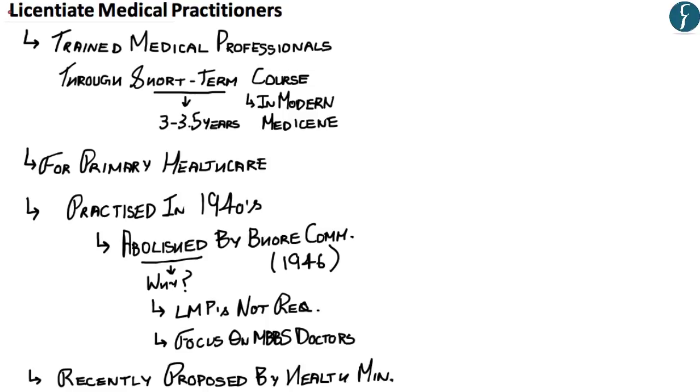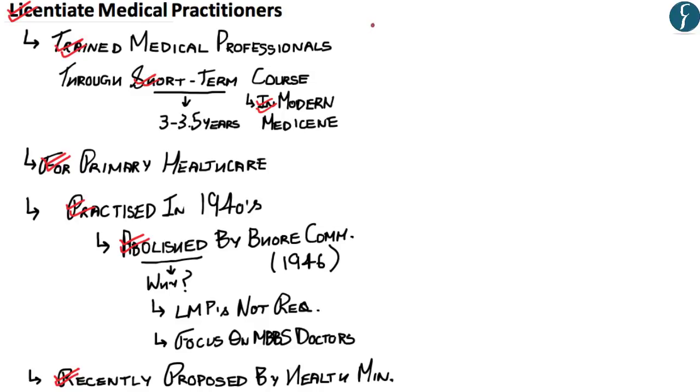Hopefully up till here you have understood what licentiate medical practitioners are: LMPs are trained medical professionals who have gone through a short-term course in modern medicine, and their training has been specified primarily for primary healthcare. You also understand that it was practiced in the 1940s but was abolished by the recommendations of the Bhore Committee. Moreover, the Union Health Ministry has recently reproposed this form of medical practitioners.